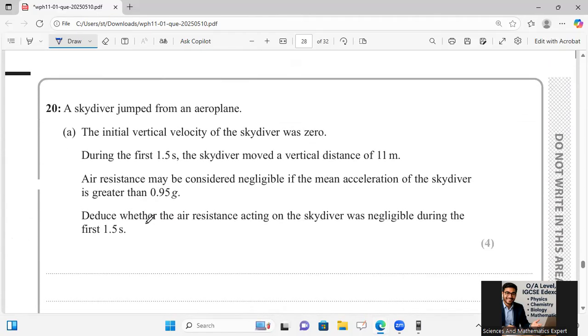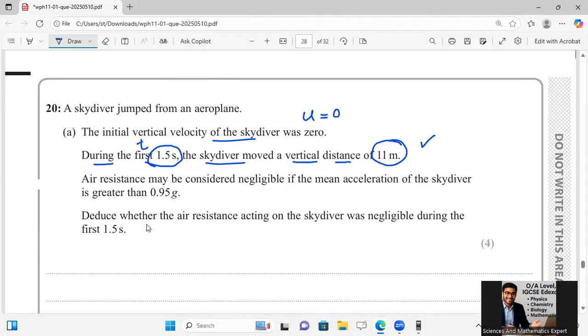Okay, this is the last question of this paper where he is saying a skydiver jumped from an aeroplane. The initial velocity of the skydiver is 0, U is equal to 0. And then he is saying that during the first 1.5 seconds, the skydiver moved a vertical distance of 11 meter.